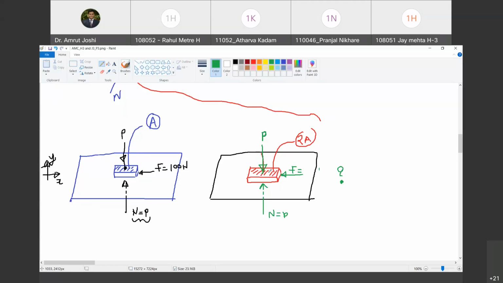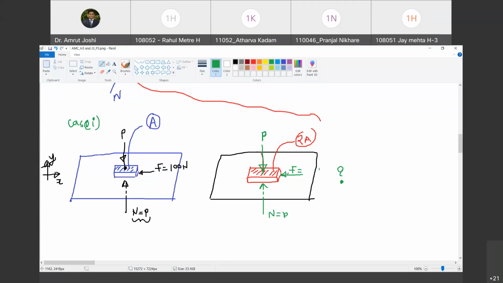No, you can't change the conditions of the experiment. I am maintaining the same P, and I am asking what will be the F required to start sliding in the second case. You cannot change the problem statement. P is the same on both sides.